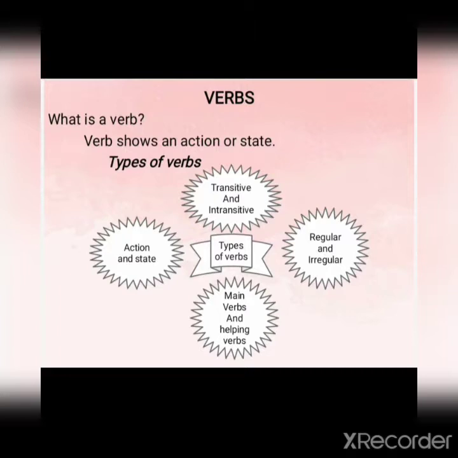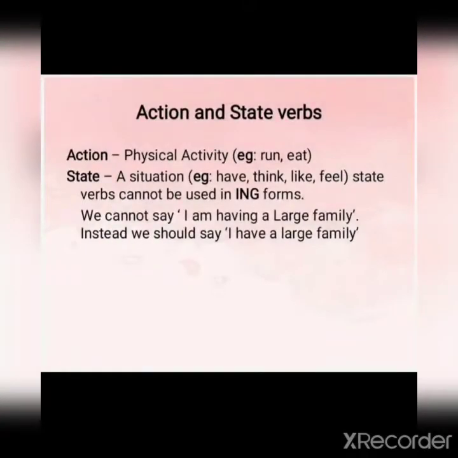Now, we are going to see the types of verbs. Action and state verbs, main verbs and helping verbs. These helping verbs are also called auxiliaries. Then regular and irregular verbs, transitive and intransitive verbs. Next, we are going to see each kind of verb.